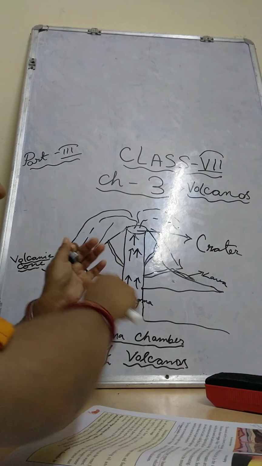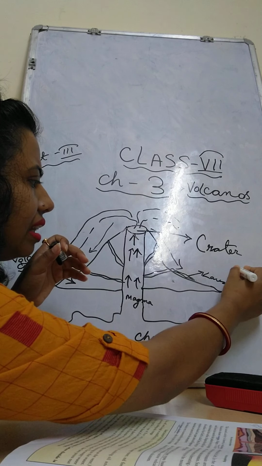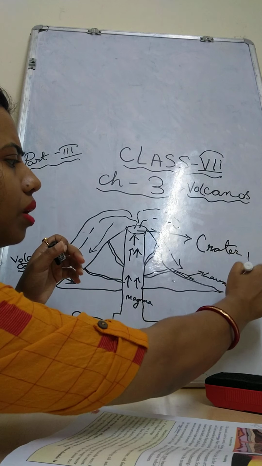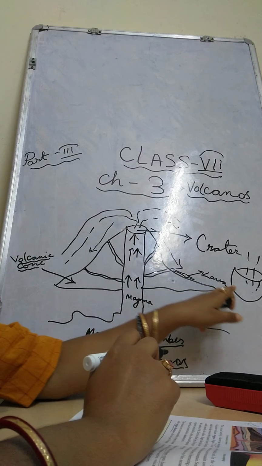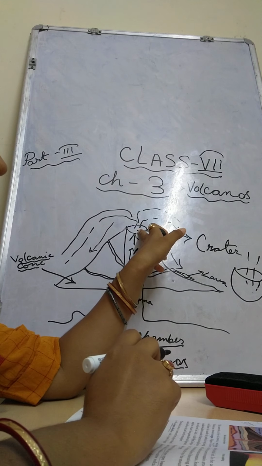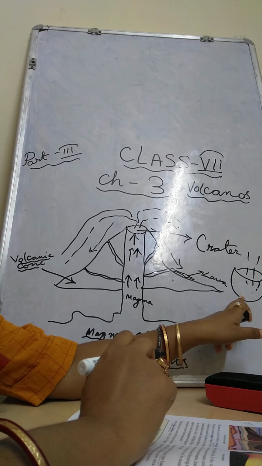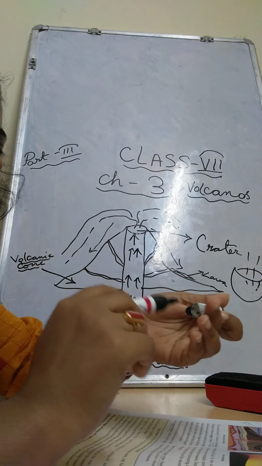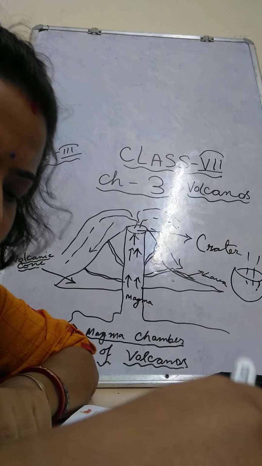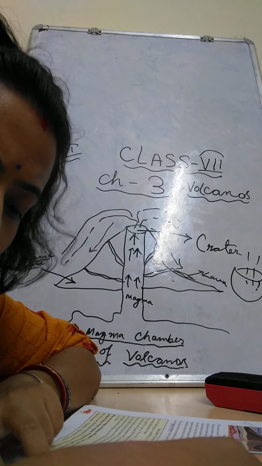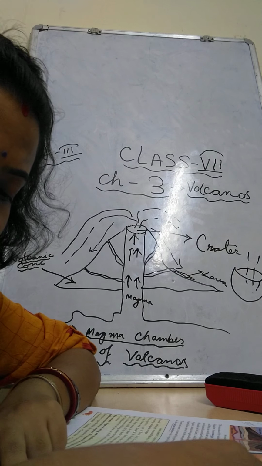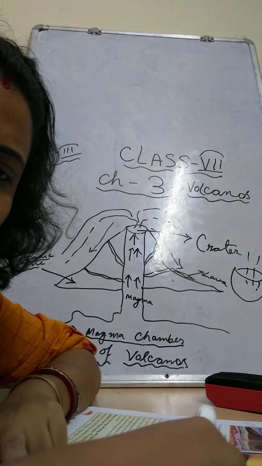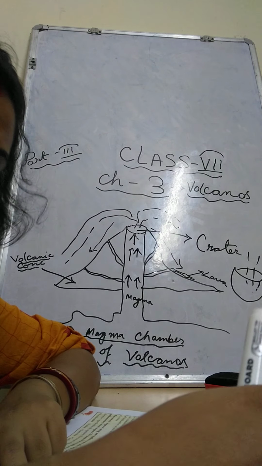Depression means like a hole type of thing, coming like this. So here water droplets are storing, and it is sometimes making lakes. This is called the crater, the mouth of the volcano, and these lakes are called crater lakes. Okay, children, I think you have understood. Some other lakes are also called calderas. Either crater lakes or calderas are also called.